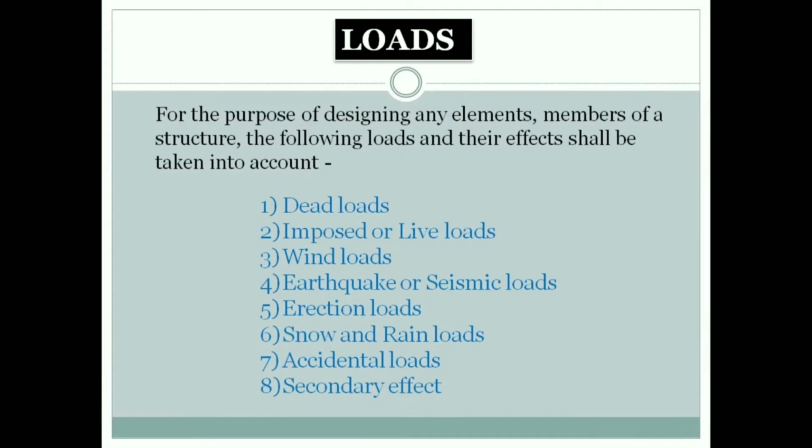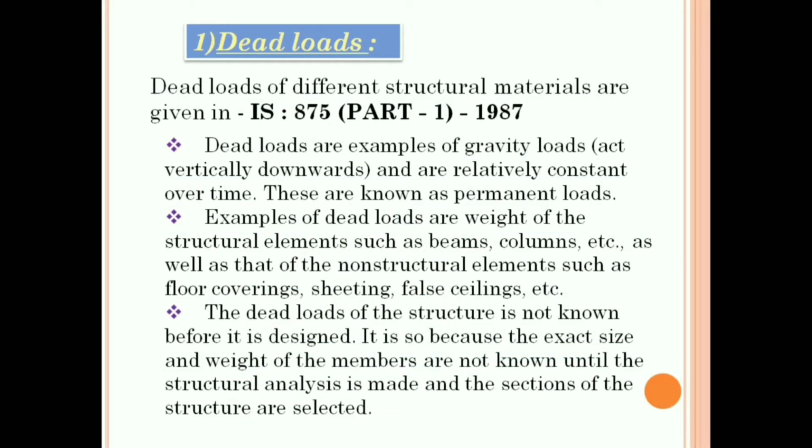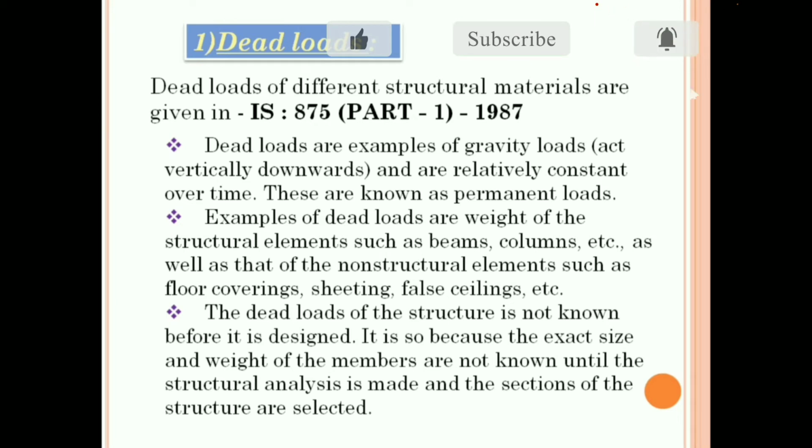For the purpose of designing any elements or members of a structure, the following loads and their effects shall be taken into account. The 8 types of loads I will discuss briefly. First one is dead load. The details of dead load are given in IS 875 Part 1 1987. What are dead loads? Dead loads are the permanent loads which act vertically downward. Examples of dead loads are the weight of the structural elements such as beams, columns, etc.